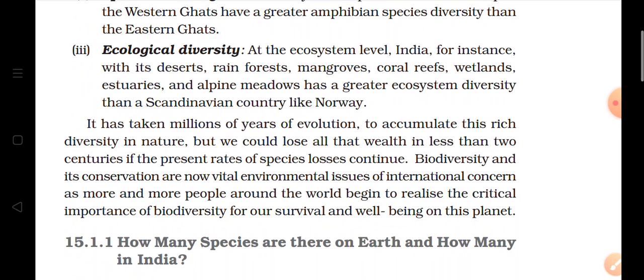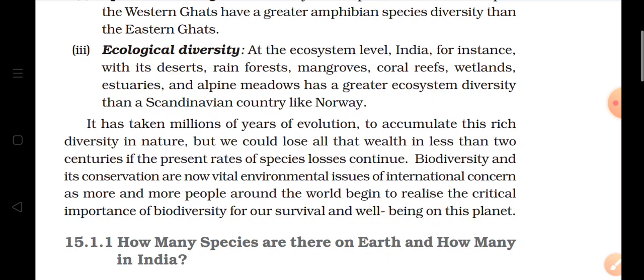But if evolution occurs, there may be a loss in the wealth of species, and some species may also get extinct. Because if evolution is occurring, new species will be formed, but existing species may also get lost. So it is necessary that there should be conservation of biodiversity.